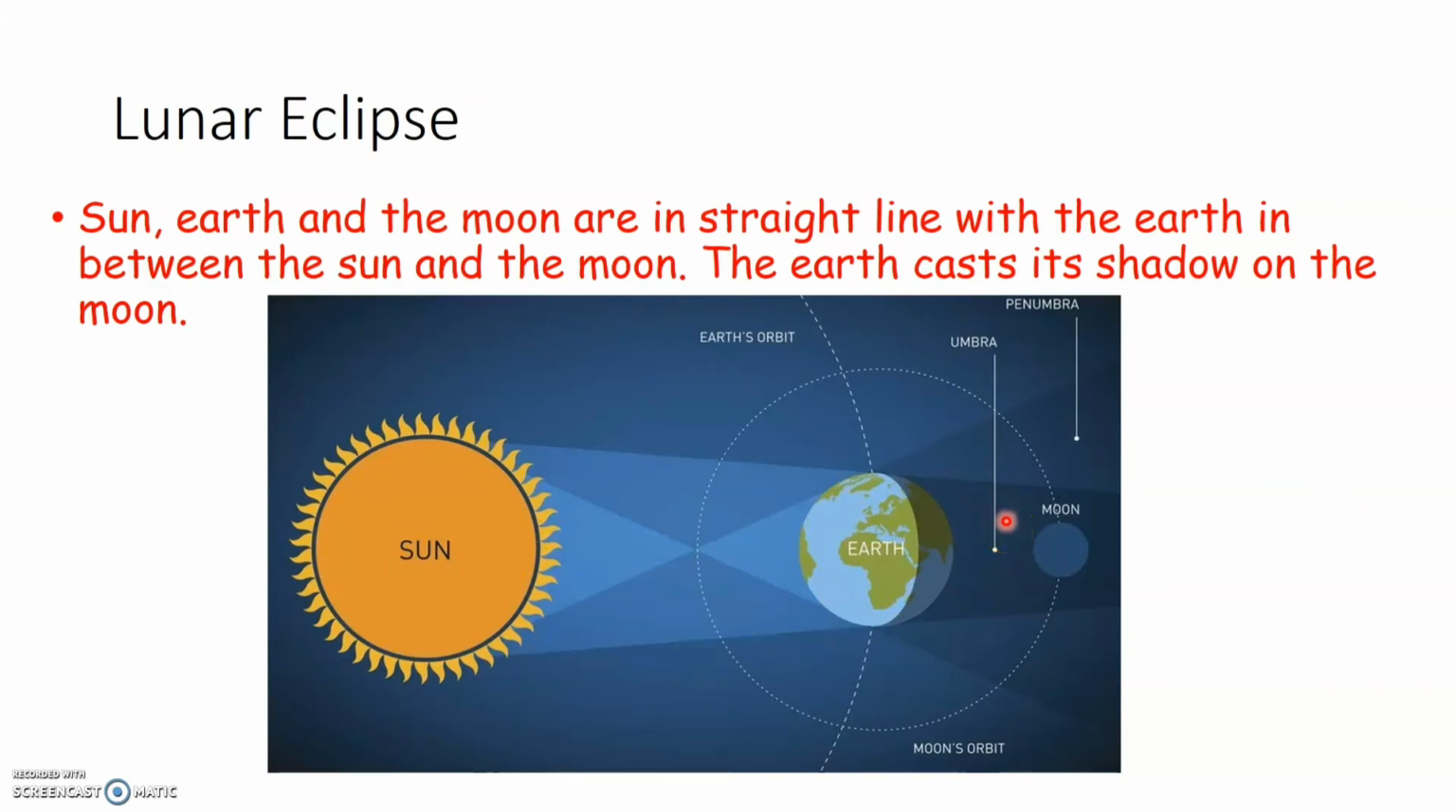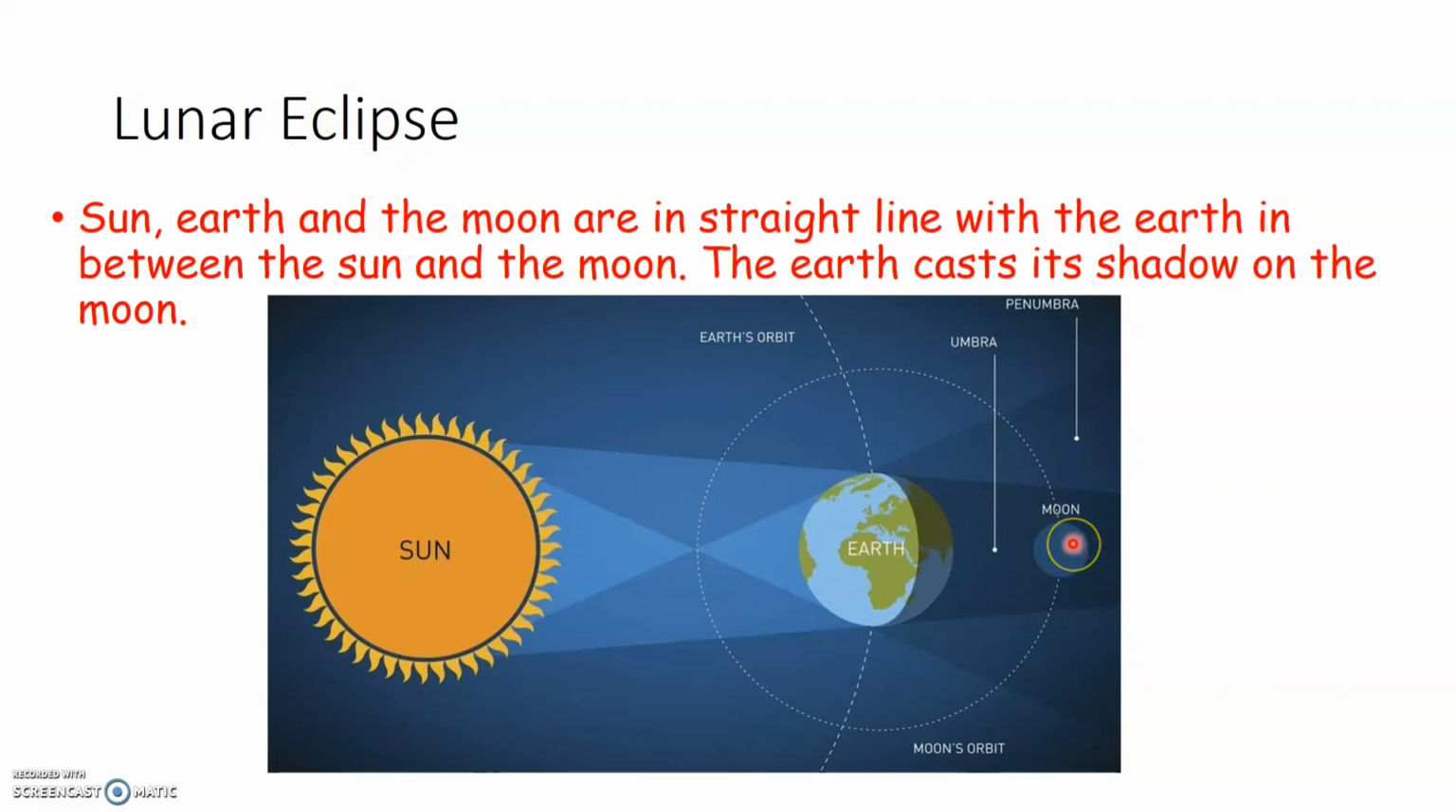So we have already learned that when light falls on an opaque object, it will cast a shadow on the opposite side. So here, when Earth is in between Sun and Moon, and when the light from Sun falls on Earth, which is an opaque body, it will cast a shadow on the opposite side. So here, Earth will cast its shadow on the Moon. This will result in the formation of a lunar eclipse.